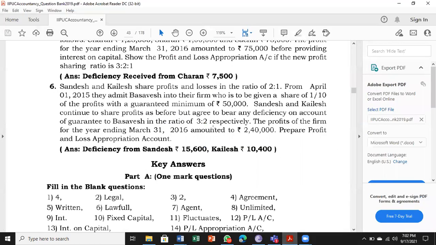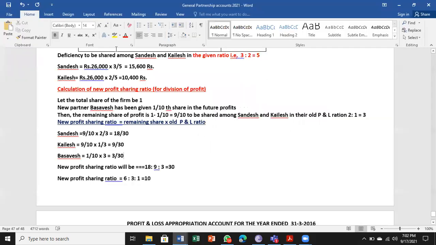How have they given 2:1 here? Sandesh and Kailash continue to share profits as before. As before means the ratio before, which was 2:1. Now what will be the ratio now? The remaining is 9/10, and 9/10 is shared in 2:1. So how to go about it? I have given a formula here: new share is equal to remaining share into old P&L ratio.